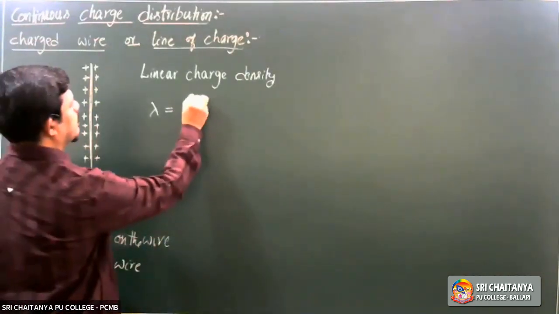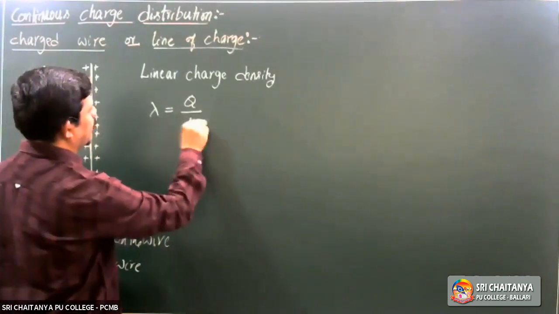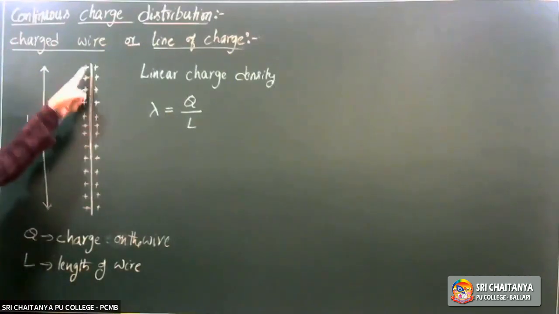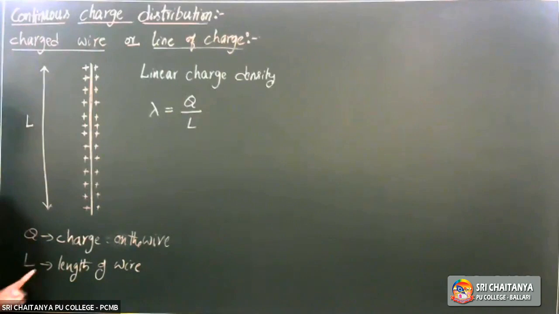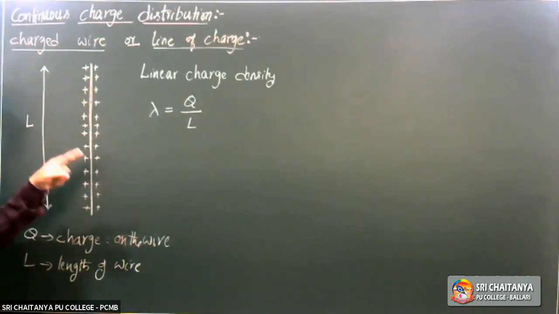It is total charge per unit length. The charge given to the wire, total charge, is Q. Length of the wire is L. So charge distributed per unit length.